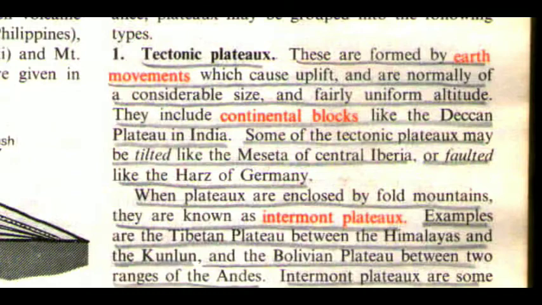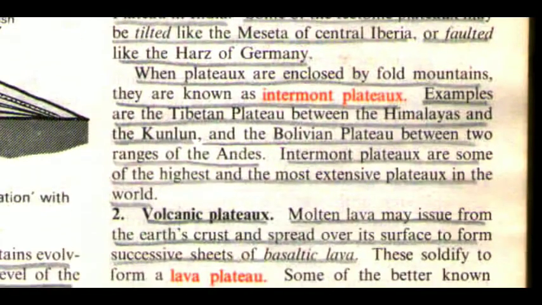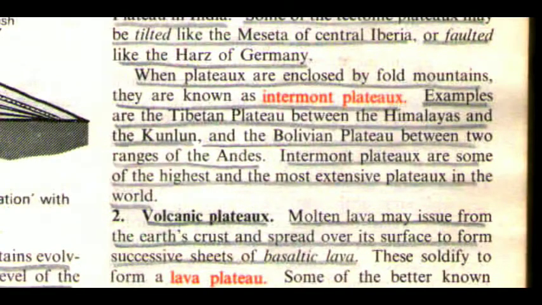Some of the tectonic plateaus may be tilted like the Meseta of central Iberia or faulted like the Harz of Germany. When the plateaus are enclosed by fold mountains, they are known as intermont plateaus. Examples are the Tibetan plateau between the Himalayas and the Kunlun, and the Bolivian plateau between two ranges of the Andes. Intermont plateaus are some of the highest and the most extensive plateaus in the world.